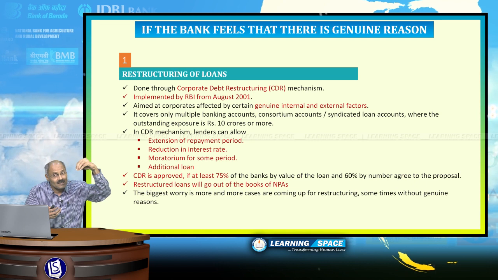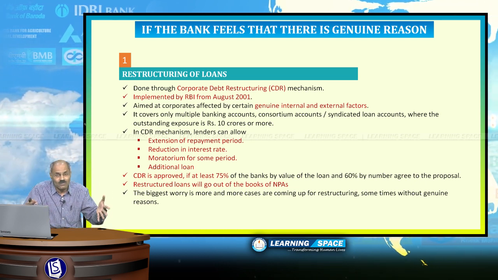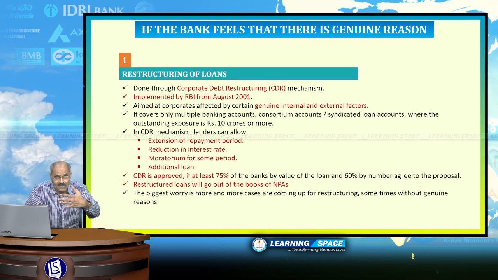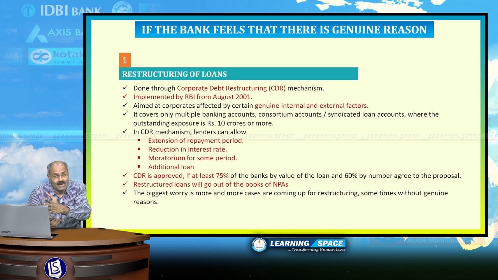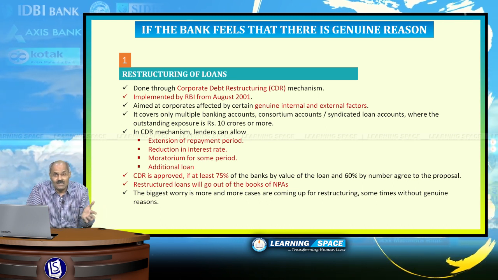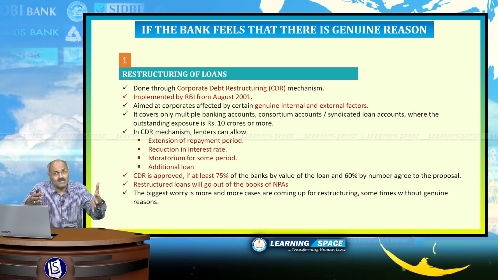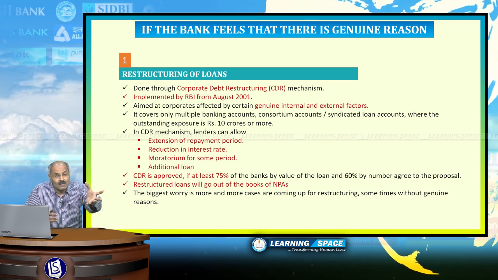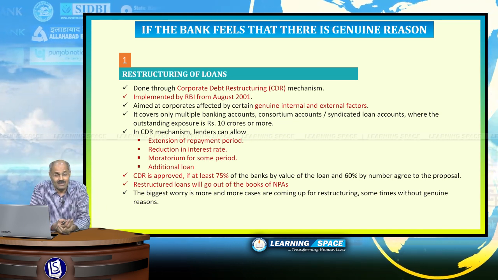This is done through corporate debt restructuring, and is applicable for loan accounts such as multiple banking accounts or syndicated loans only. And here 60% of the banks by number and 75% of the banks by value must agree to implement corporate debt restructuring.